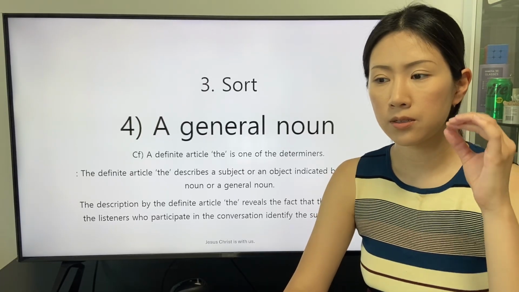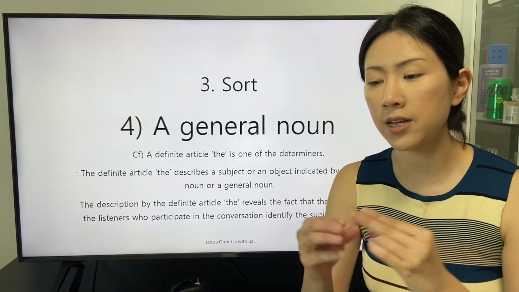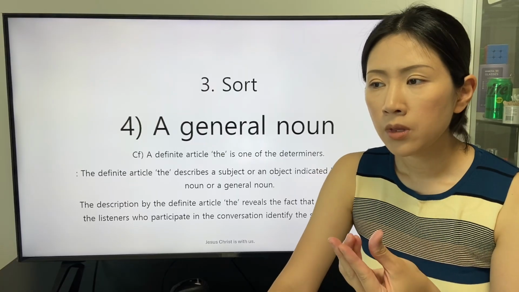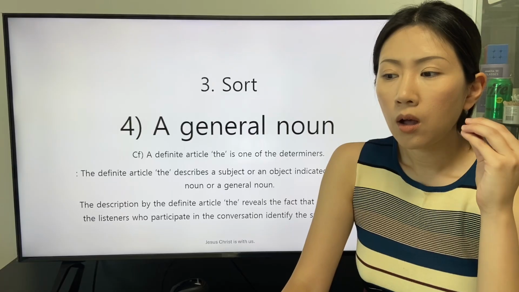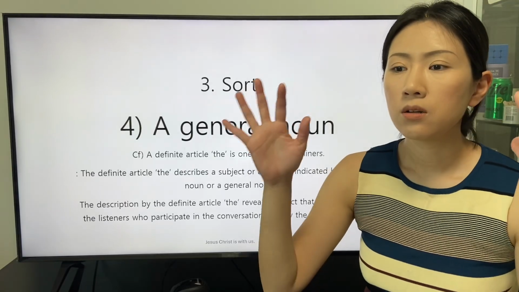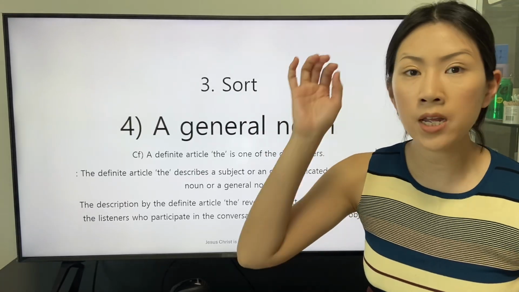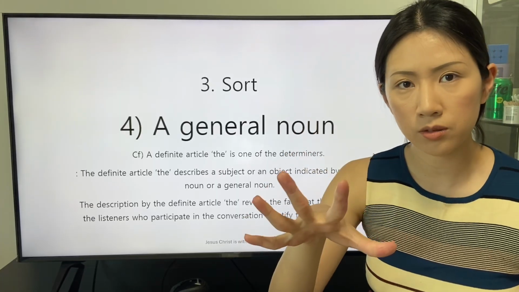This means that the object indicated by a proper noun is always identified in every conversation.